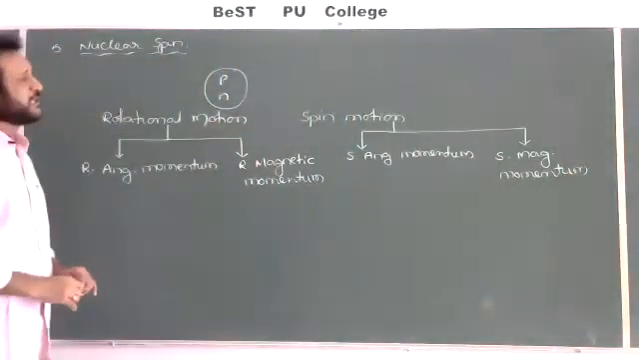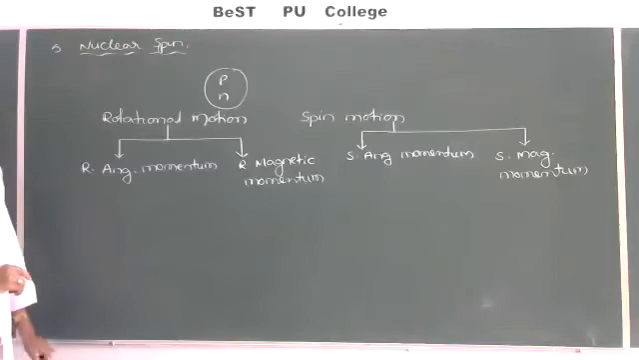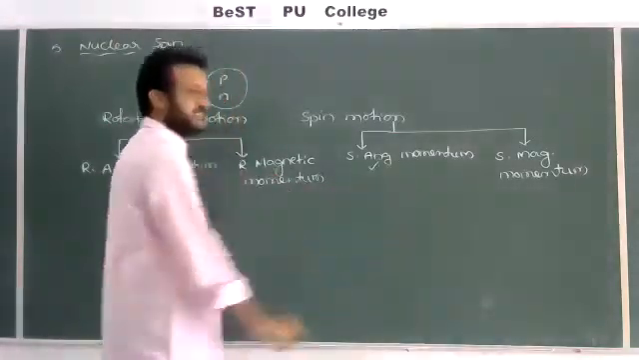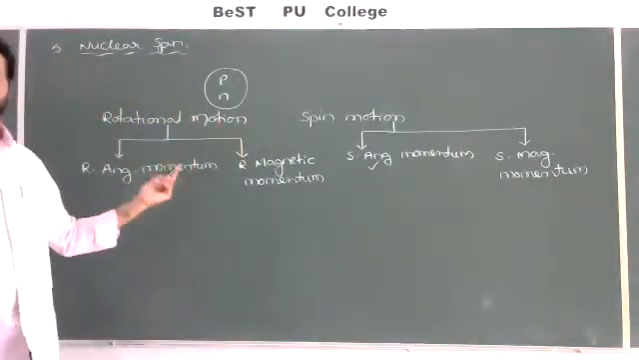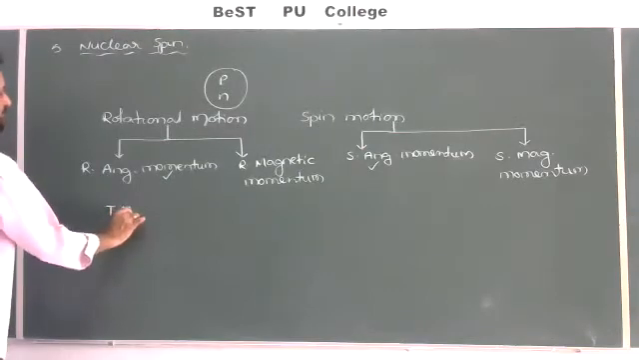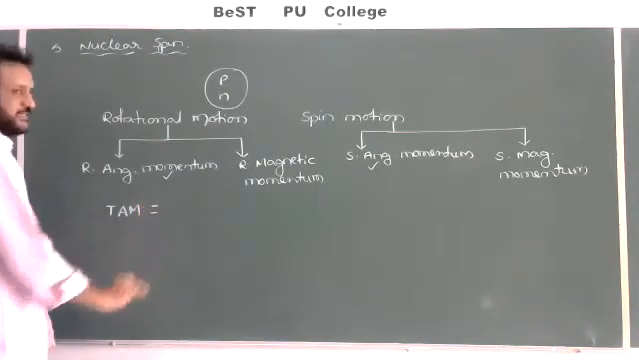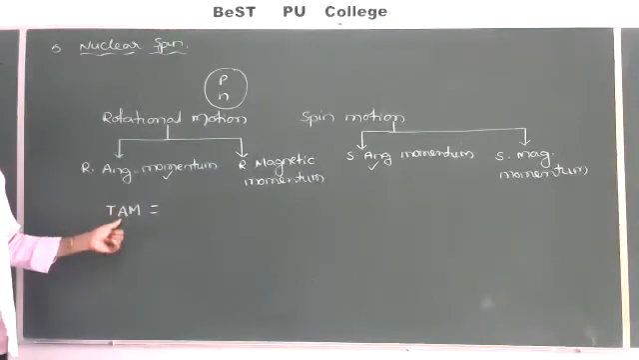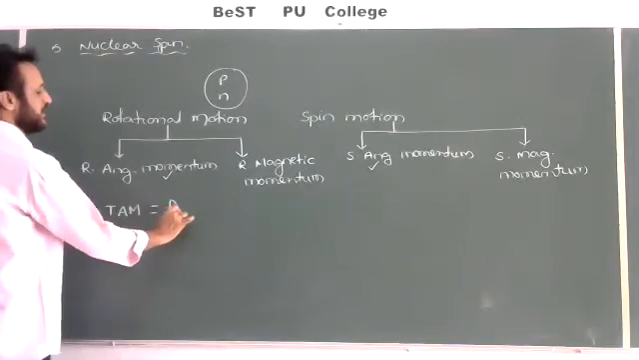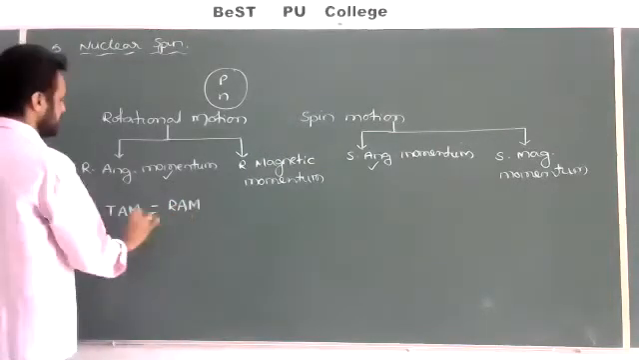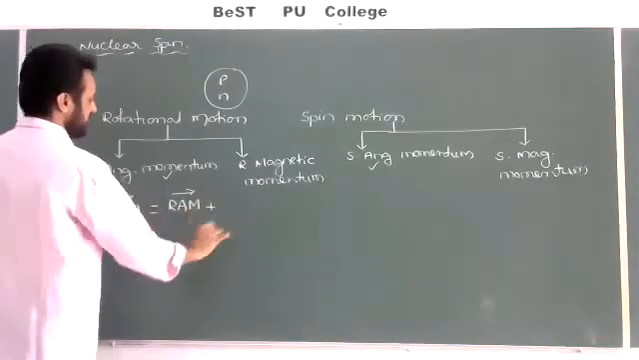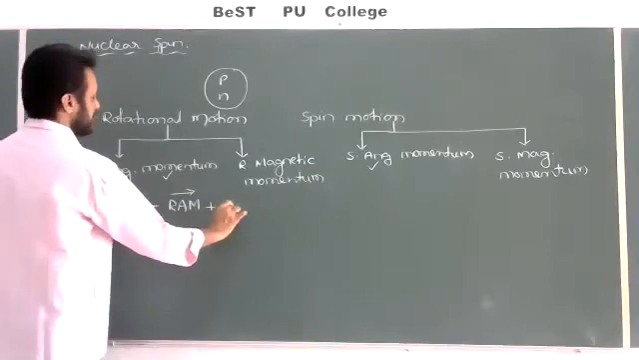What is the total angular momentum of the nucleons? We should add the rotational angular momentum plus the spin angular momentum; that is equal to the total angular momentum of the nucleons. If you want to calculate the total angular momentum, here I am writing in short form: the total angular momentum of the nucleons is equal to the rotational angular momentum, and you should take a vector sum, plus the spin angular momentum.